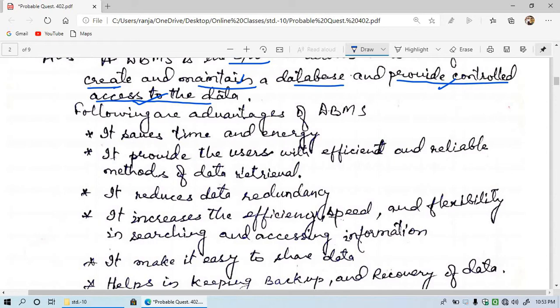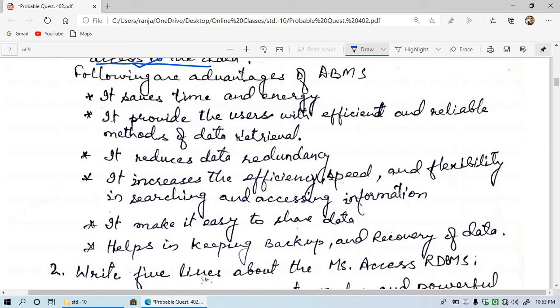So the advantages are already given, but here are some more advantages in a clear way. Following are the advantages of DBMS. It saves time and energy. Second, it provides the user with an efficient and reliable method of data retrieval. So we can fetch the data, we can see the data very easily. So it is efficient and reliable. Reliable means faithful, it is very reliable to use. It does not make mistakes in the computer, and it saves time and energy also.